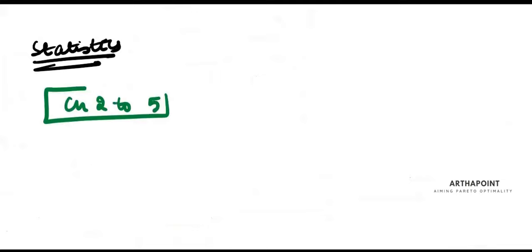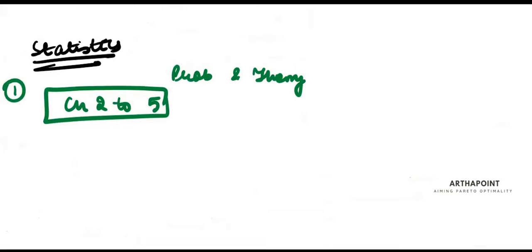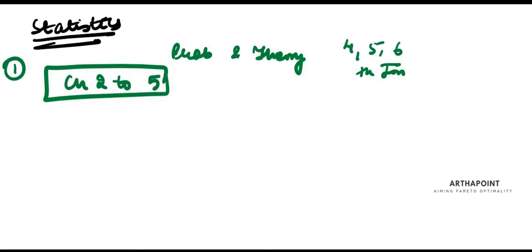So what do we have to focus on? Chapter 2 to 5 in the statistics folder. This is unit 1, which is called probability and theory. You'll do this on 4th, 5th, and 6th Jan. And I will give you simultaneously every day 20 questions related to these topics.